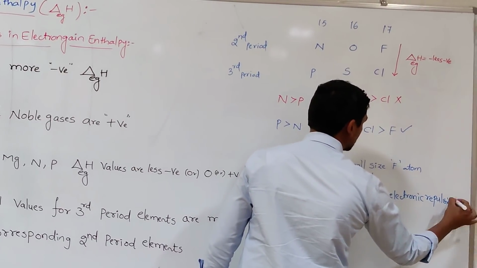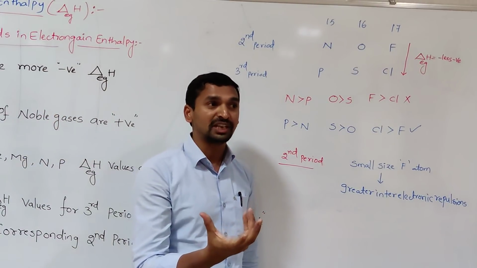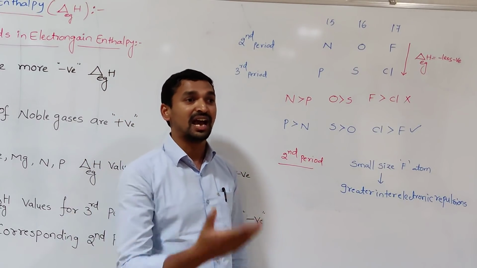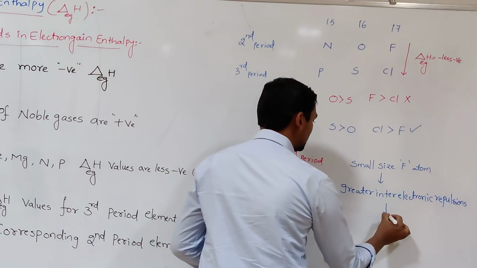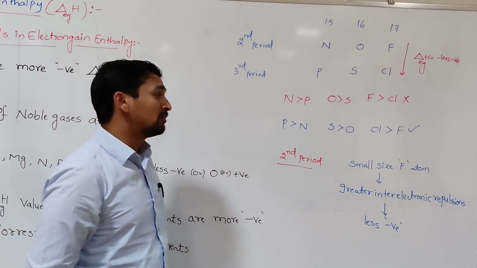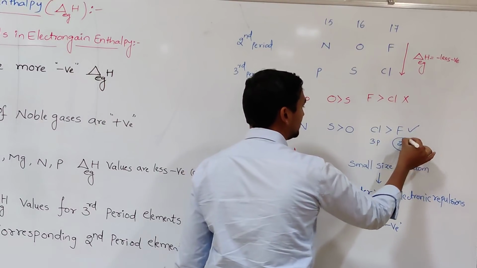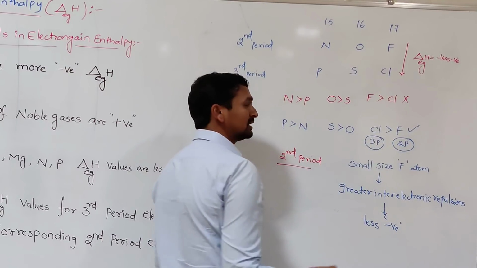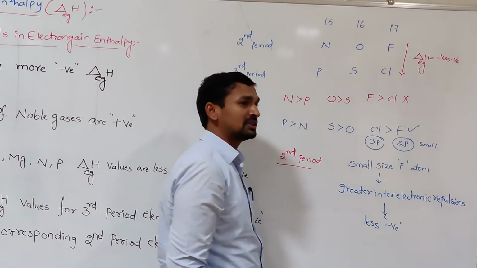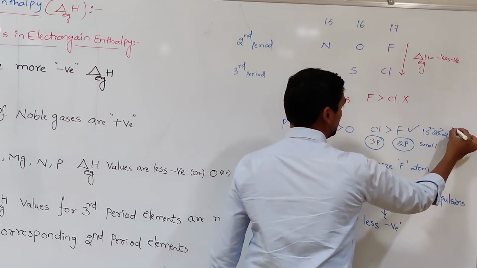Whenever the greater inter-electronic repulsions are present, definitely we need to expend a certain amount of energy. That's why less amount of energy is released than you expected. That's why here the less negative value is observed. But whereas in chlorine and fluorine, in chlorine this is a 3p subshell, here a 2p subshell. Whatever electron is added goes to the 2p subshell in fluorine, and in chlorine the electron goes to the 3p subshell. The 2p subshell is having the smaller size than which one? 3p subshell. Because in that already 2p has 5 electrons: 1s2, 2s2, 2p5.